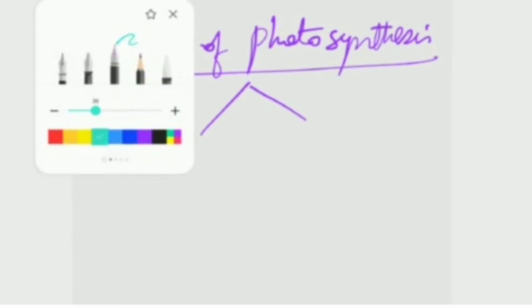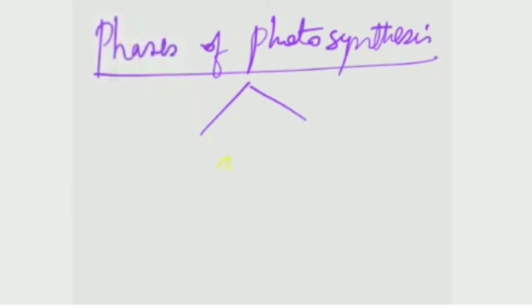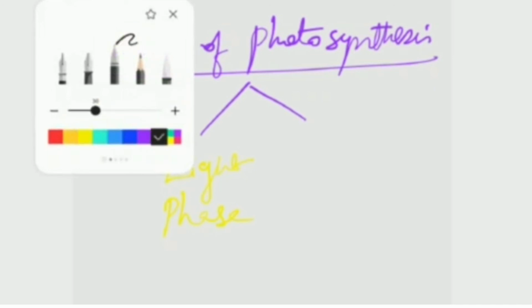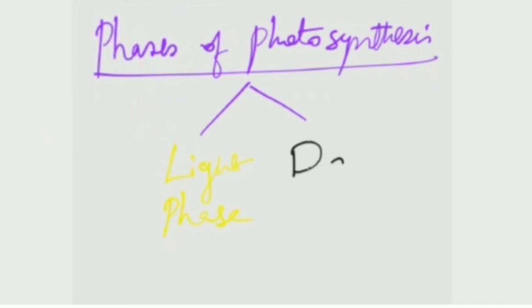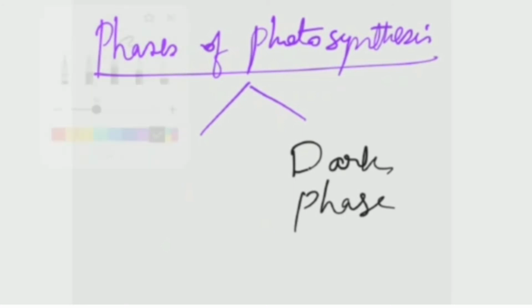So the light phase is a light dependent phase. This phase is directly dependent on sunlight. And the light independent phase is the dark phase. Dark phase is light independent. That does not mean it takes place at night time. It also takes place in the daytime, but it is not dependent on light directly.